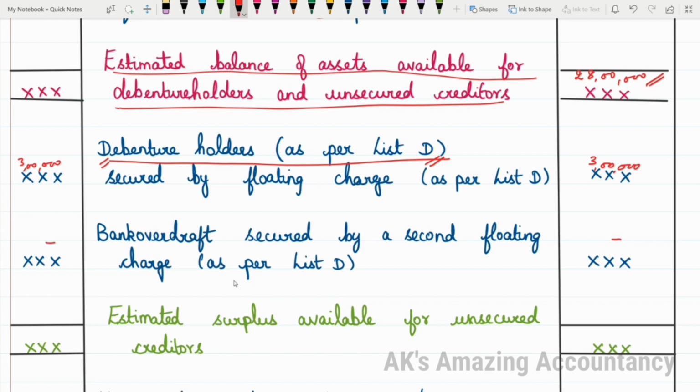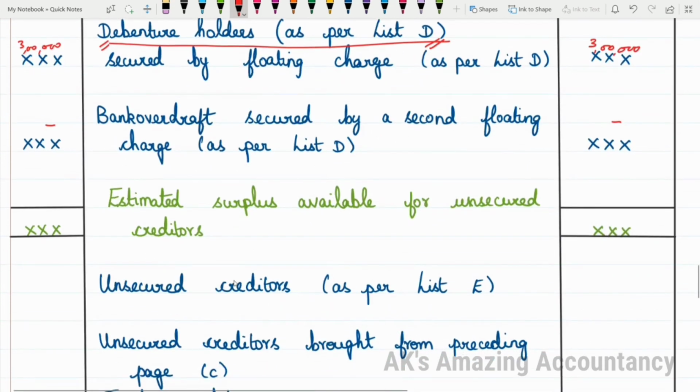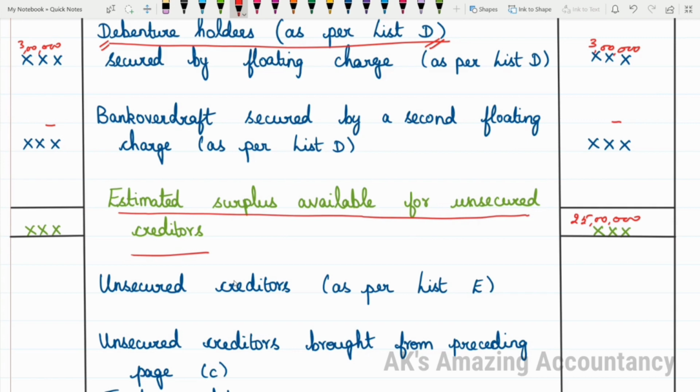Okay. Supposing you have made payment to the debenture holders, what will happen now? 28 lakhs minus 3 lakhs. Now there will be a balance of 28 lakhs minus 3 lakhs, which is 25 lakhs. So what is this 25 lakhs? Estimated surplus available for whom? After paying debenture holders, whom should be paid? Unsecured creditors, isn't it? So this is the estimated surplus available for unsecured creditors.